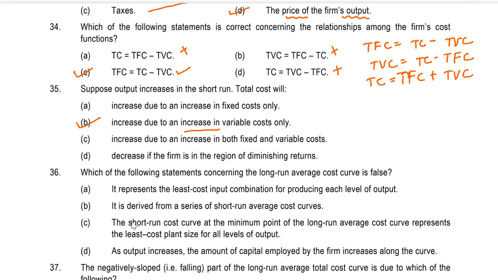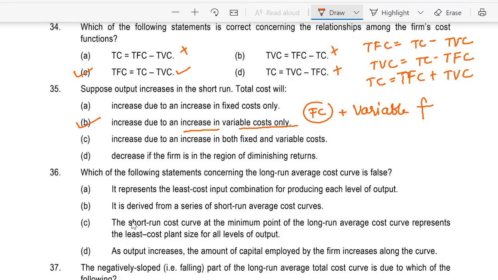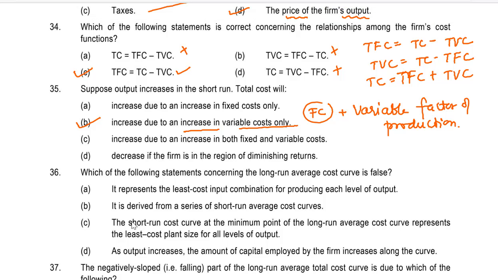Increase due to increase in the variable cost, because fixed cost is absolutely fixed. We are adding variable factor of production in the short run. Fixed factor of production cannot be improved or increased. So variable factor of production will constitute what? Variable cost. So the answer is B. 35B.